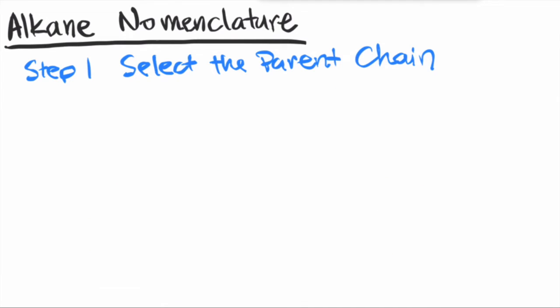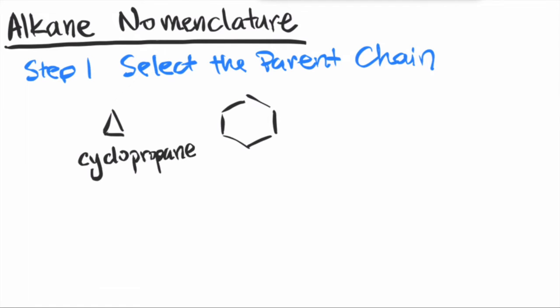Another tidbit about the parent chain is that a ring structure can also be your parent chain. For example, if you have 3 carbons in your ring structure, you are a propane, right? But since it is a ring, you just have to indicate that with the word cyclo in front. So this one will be called cyclopropane. If you have 6 carbons in your chain, you will be called hexane. But if it's a ring structure, you simply call it cyclohexane.